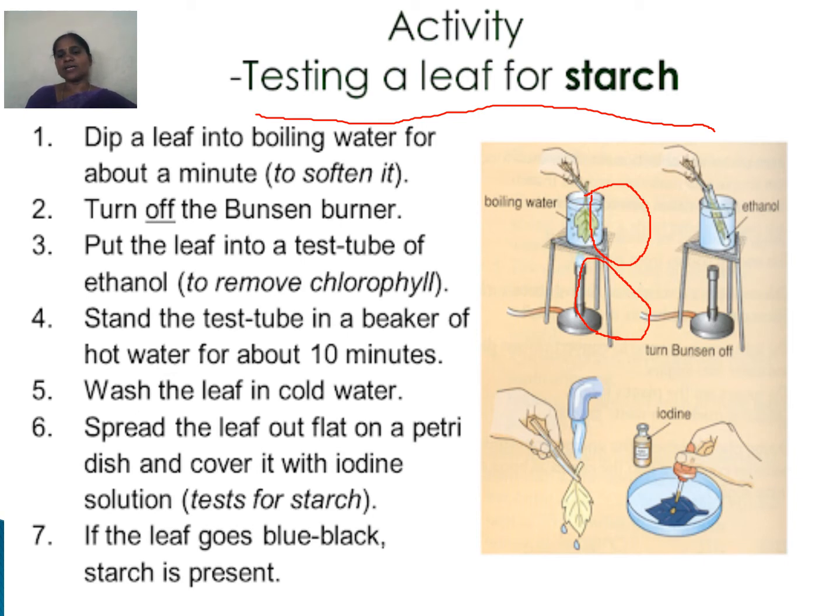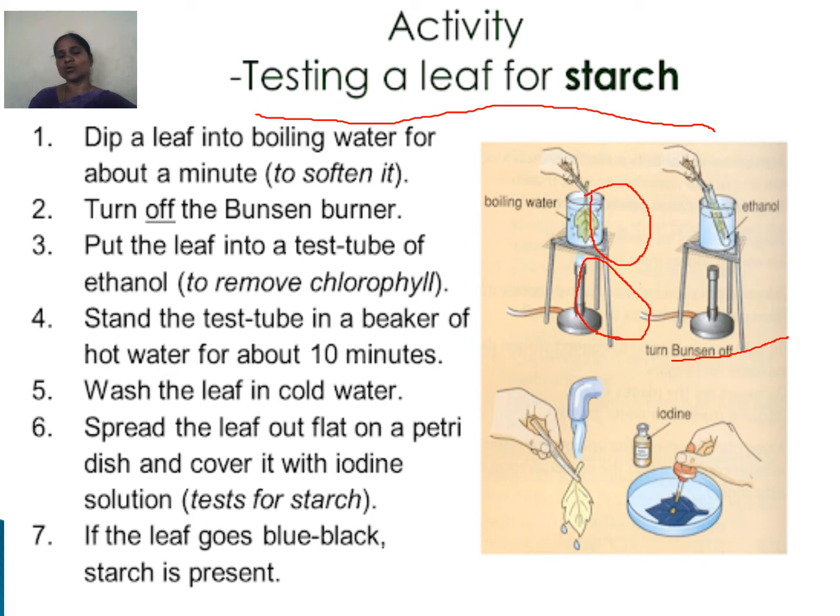The Bunsen burner we should turn off when we are keeping alcohol. Then stand the test tube in a beaker of hot water for about 10 minutes.